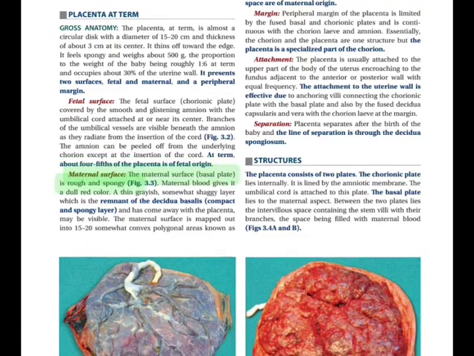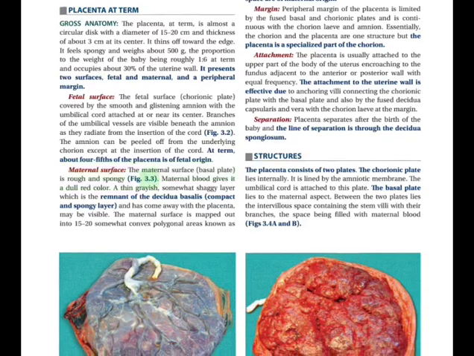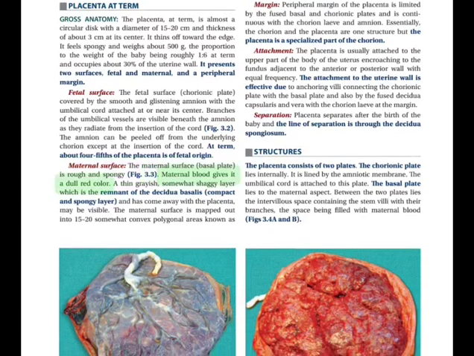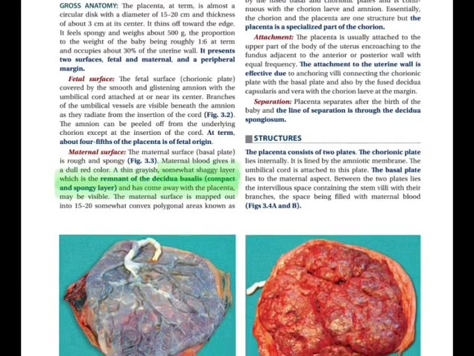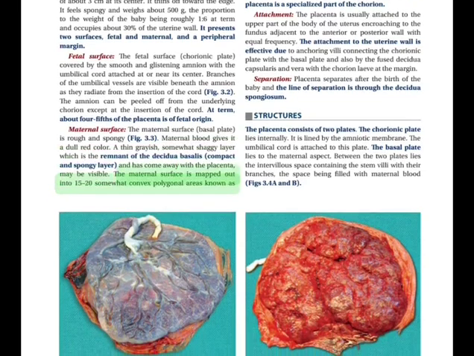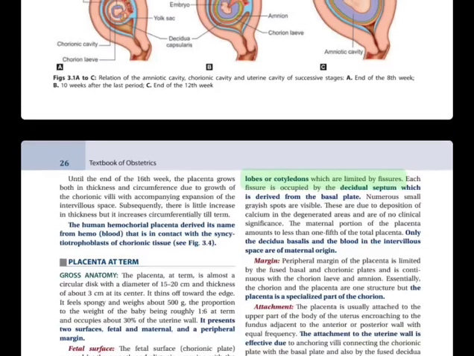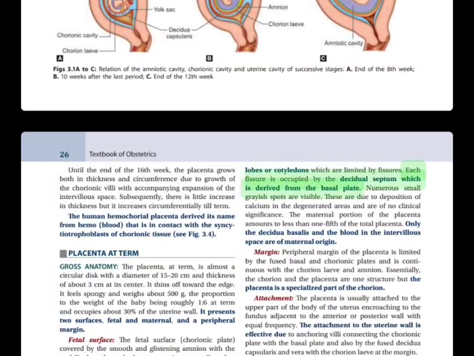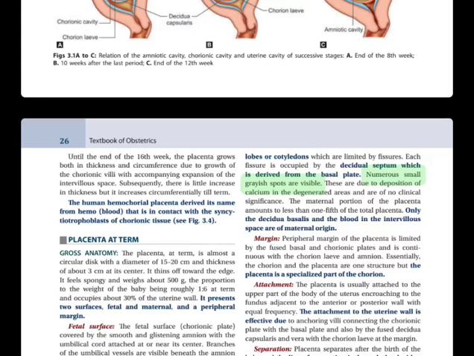Maternal surface. The maternal surface, basal plate, is rough and spongy, Fig. 3.3. Maternal blood gives it a dull red color. A thin grayish, somewhat shaggy layer, which is the remnant of the decidua basalis, compact and spongy layer, and has come away with the placenta, may be visible. The maternal surface is mapped out into 15 to 20 somewhat convex polygonal areas known as lobes or cotyledons, which are limited by grooves. Each groove is occupied by the decidual septum, which is derived from the basal plate. Numerous small grayish spots are visible.